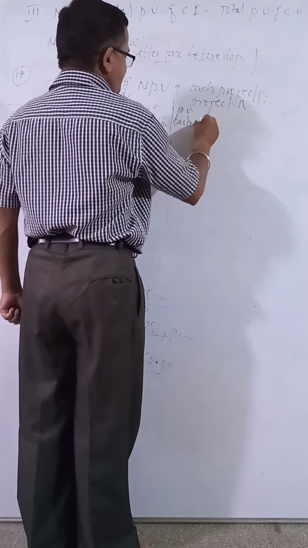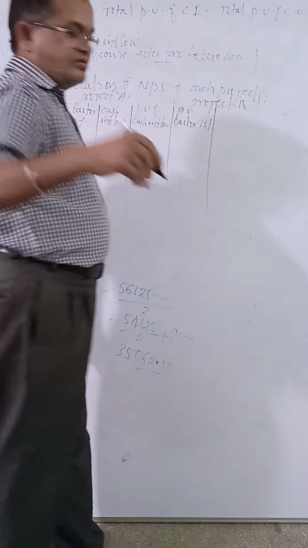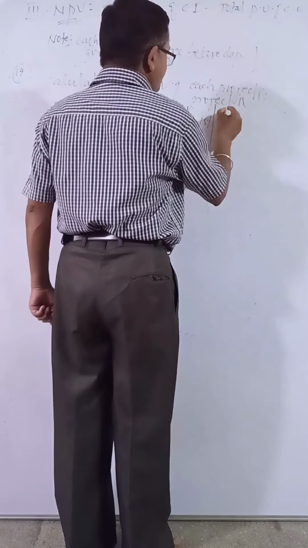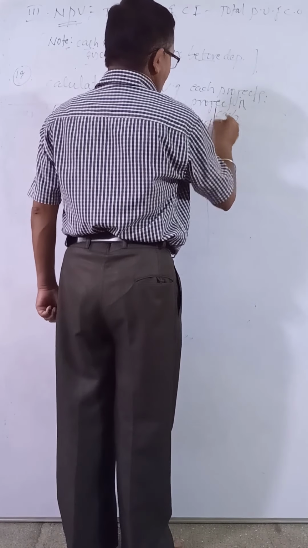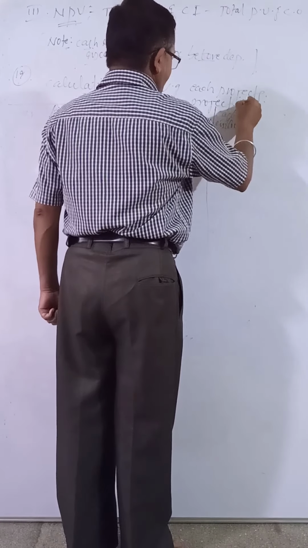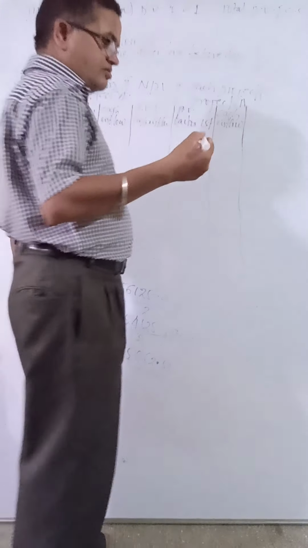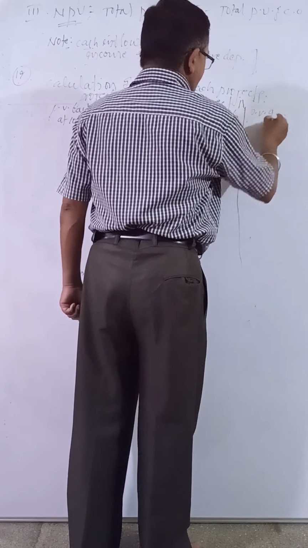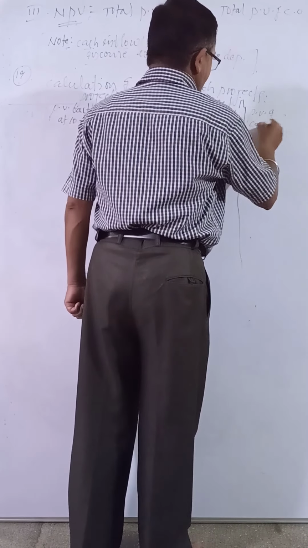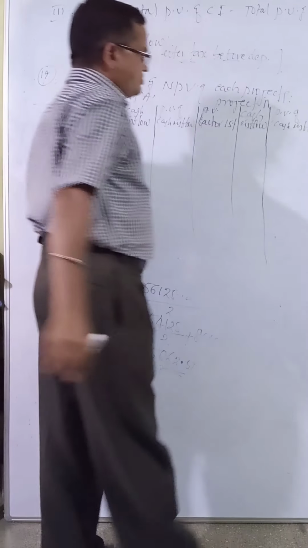At 15% they have given. Then cash inflow is given. Then present value of cash inflow.